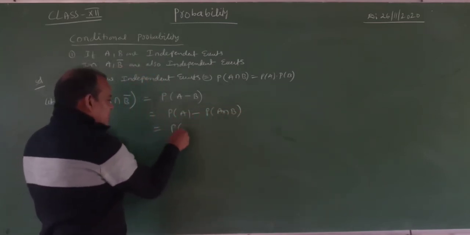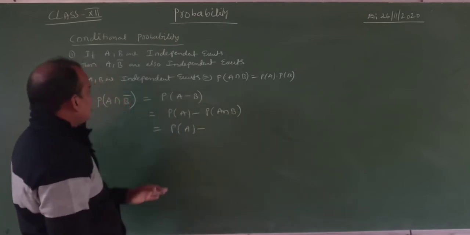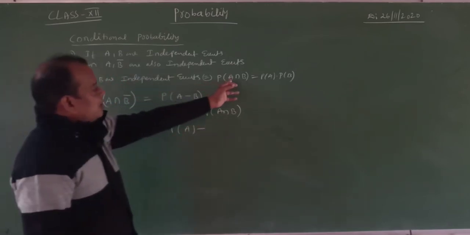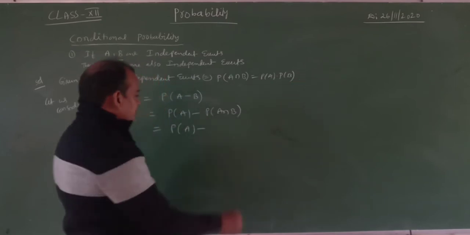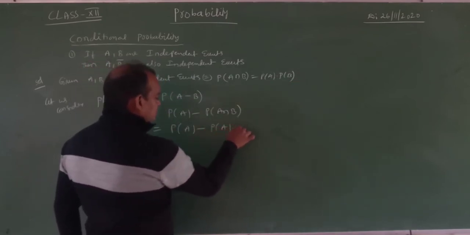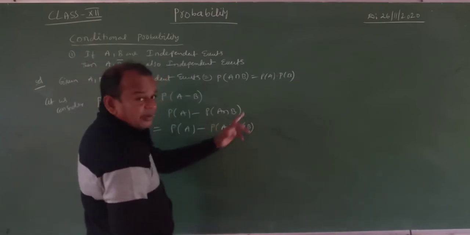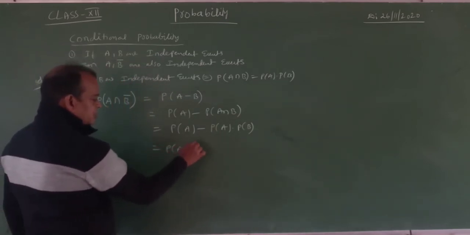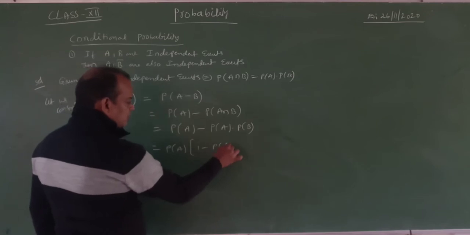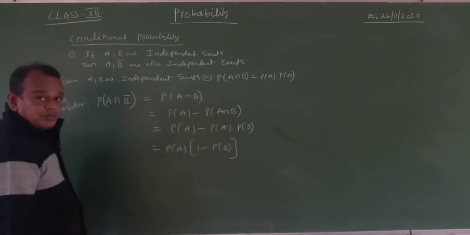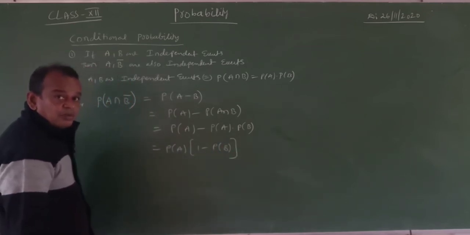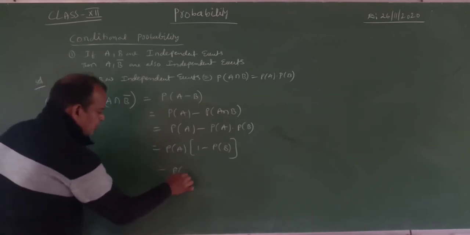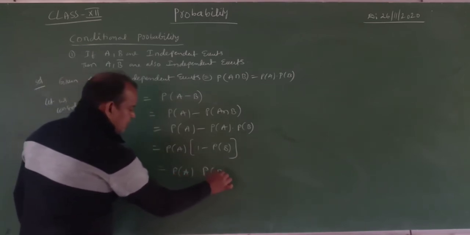Now probability of A minus probability of A intersection B. Probability of A intersection B is equal to probability of A into probability of B, because A and B are independent events. Now taking probability of A common, what happened, my dear students? 1 minus probability of B. 1 minus probability of B means probability of B bar. So probability of A into probability of B bar.